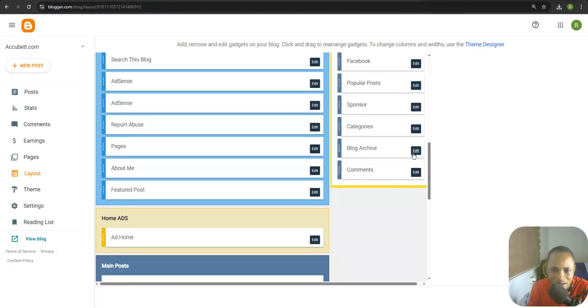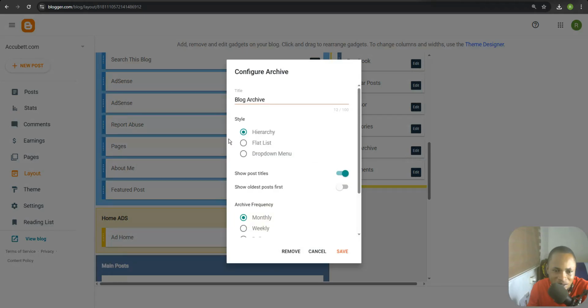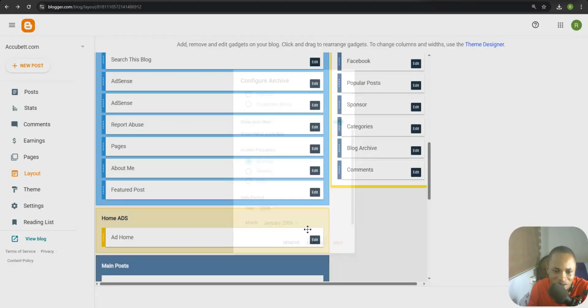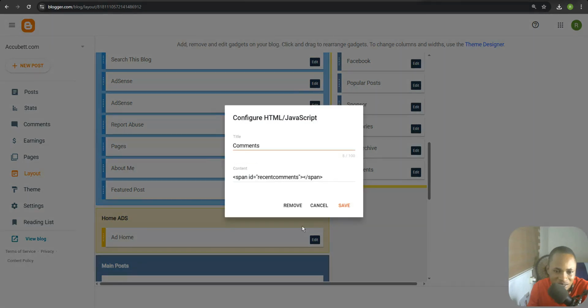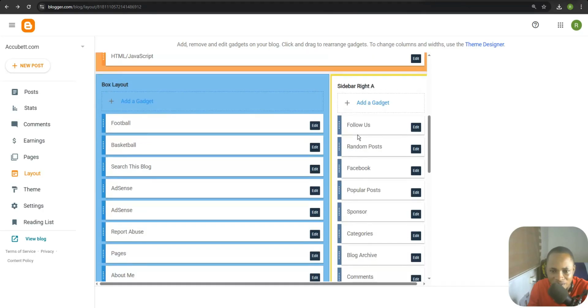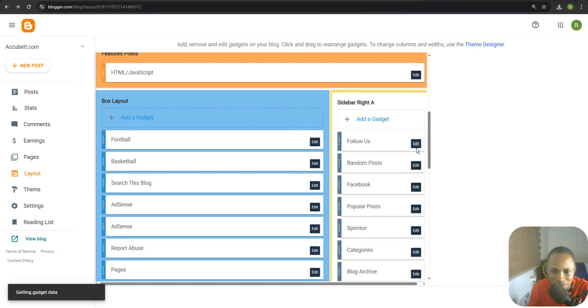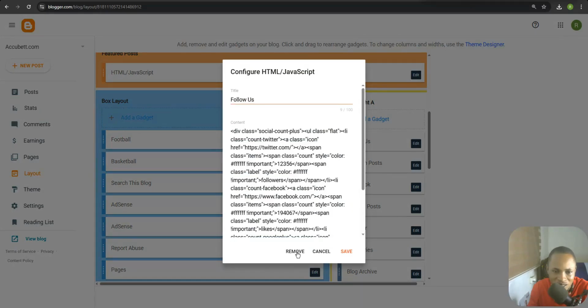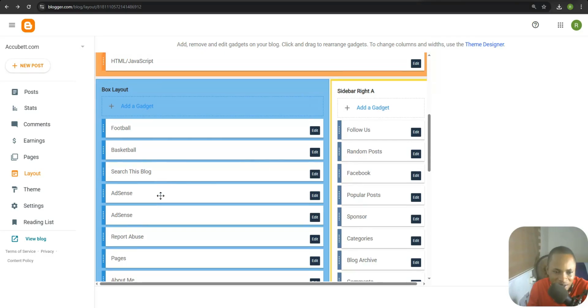So if you want to edit anything, you have to click on this edit button over here and then do whatever you want to do. If you want to remove something, like this comment section, you can click on this and then hit this remove button, and it's going to remove it. So for example, if I want to remove this follow us button, I can hit this remove over here, and it's going to remove it.